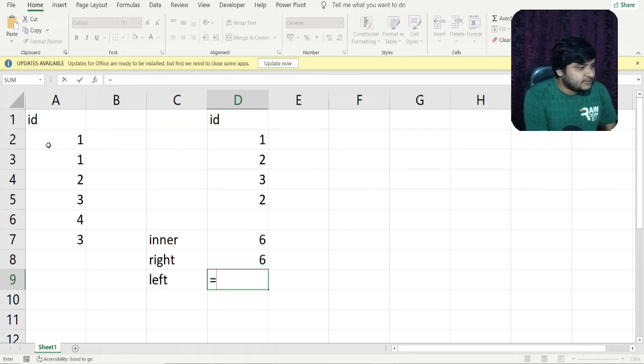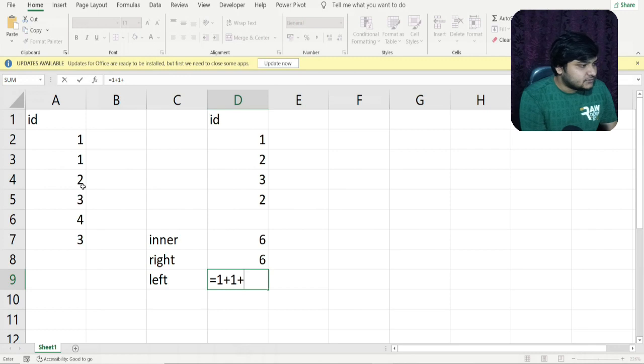So 1 is being matched with this one, so I'll be getting 1 again here. I'll again check if 1 is coming or not into this particular table. I cannot find any other one, so I'll skip to the next row. I'll again go to this particular one and check, okay, 1 is coming or not. So 1 is coming here, so I'll match this one with this one. So one more row will be produced. I'll again check if 1 is coming or not. 1 is not coming, so no more matching will be produced for 1. Let us skip to the next value.